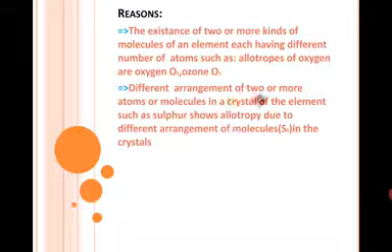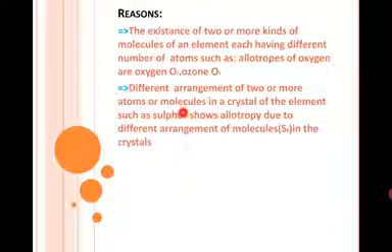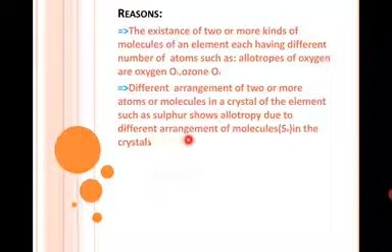Second reason is different arrangement of two or more atoms or molecules in a crystal of the element, such as sulfur shows allotropy due to different arrangement of molecules S8 in the crystals. The example of sulfur is given. Sulfur molecule consists of 8 sulfur atoms. This means S8, but it has 3 different forms in which the arrangement is different.